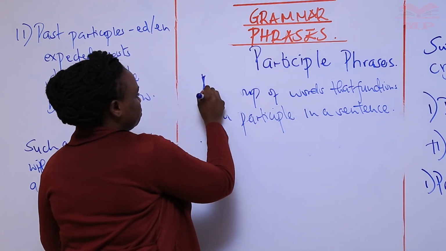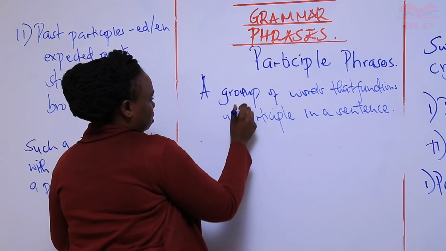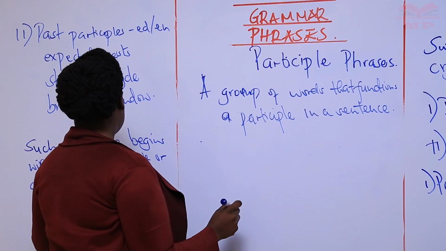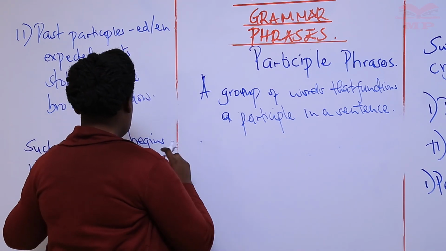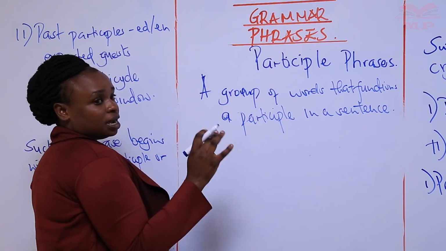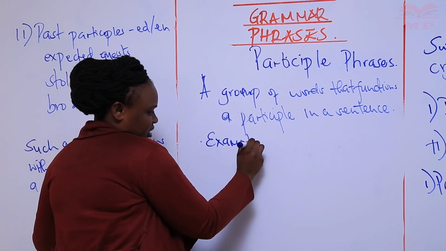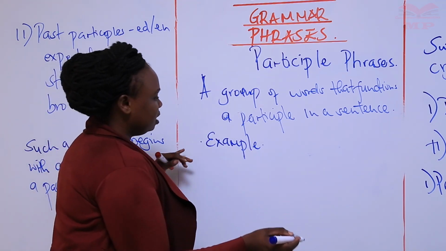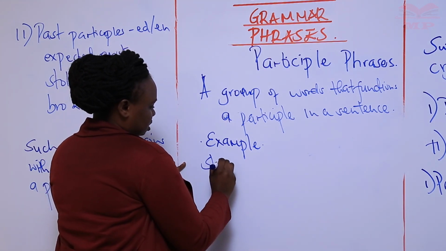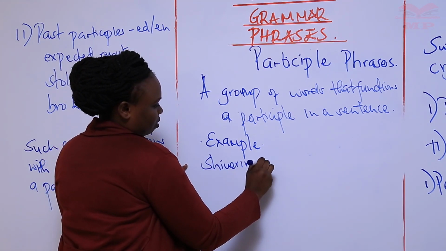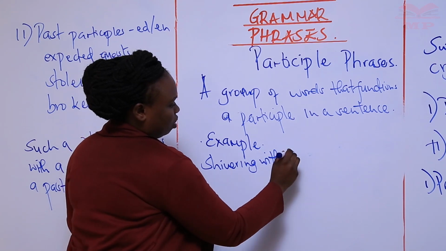Now that we've said it's a group of words that functions as a participle, and that such a phrase begins with a present participle or a past participle, let me give you examples of these participle phrases. For example, shivering with cold.